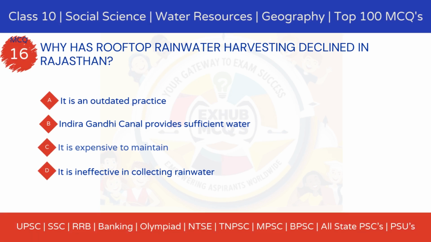Why has rooftop rainwater harvesting declined in Rajasthan? Option A, it is an outdated practice. Option B, Indira Gandhi Canal provides sufficient water. Option C, it is expensive to maintain. Option D, it is ineffective in collecting rainwater.